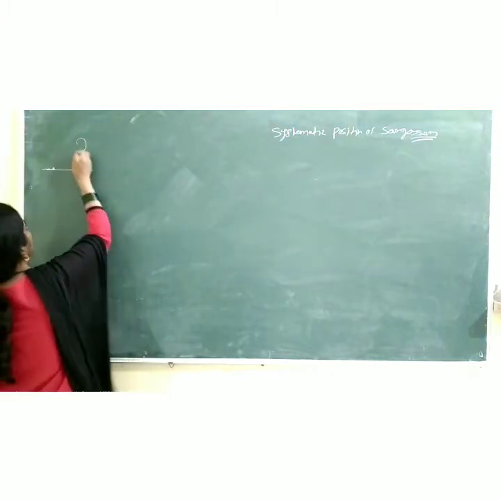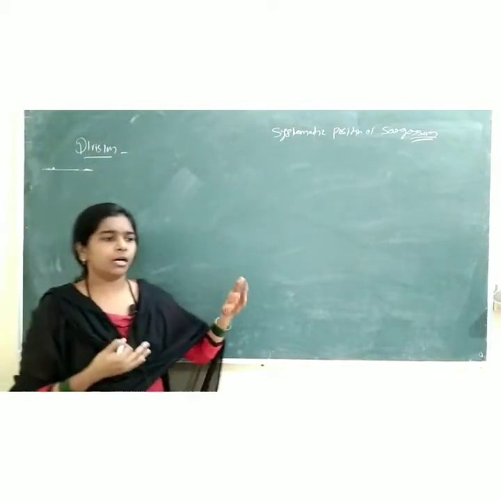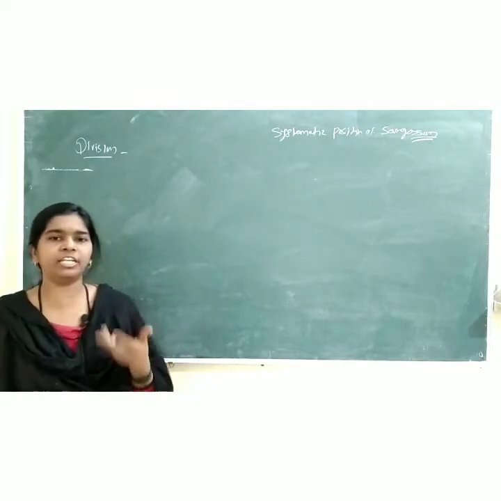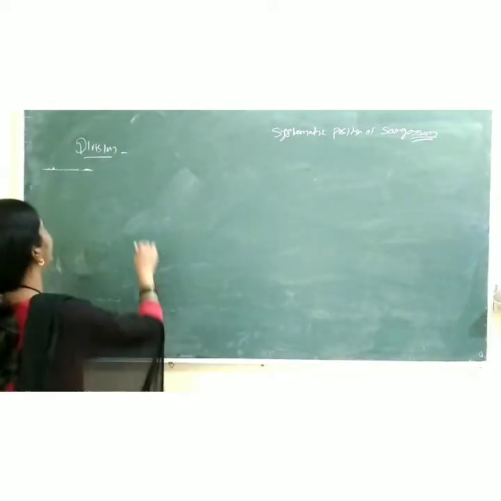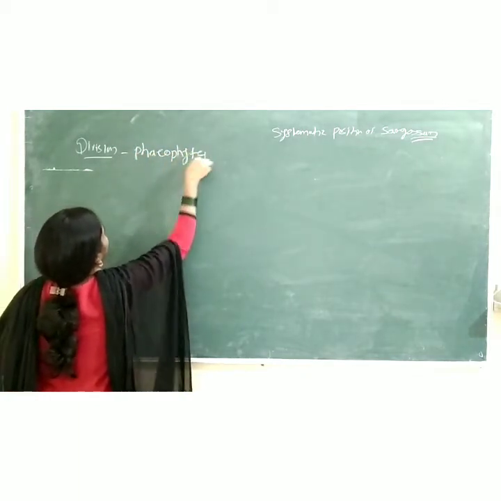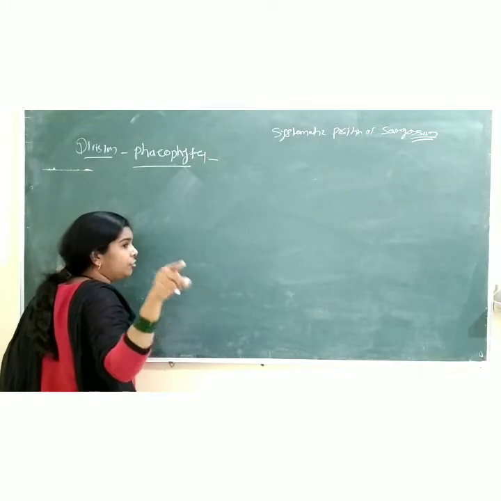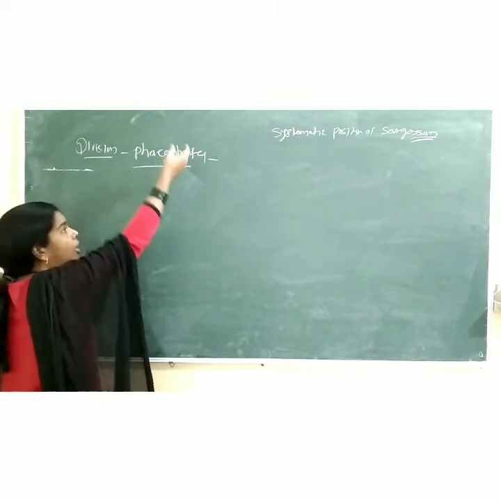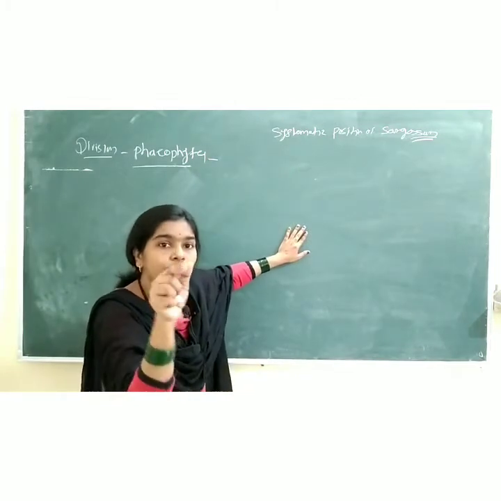So as usual, first the division. Write down the systematic positions step by step. You know how to write them: first division, then class, subclass, order, family, genus, and so on. First, the division of Sargassum: write down Phaeophyta. I am writing all the systematic positions of the genus Sargassum on the blackboard, so you note down in your notebooks.